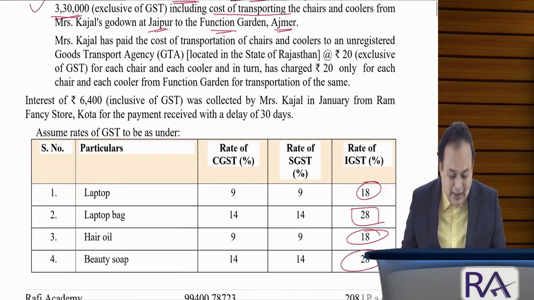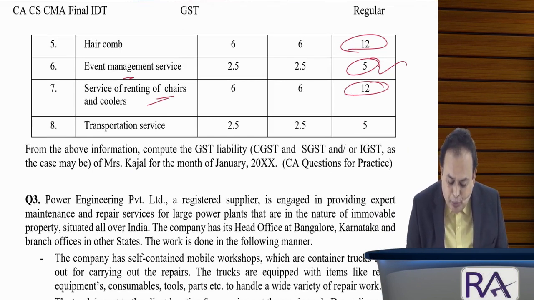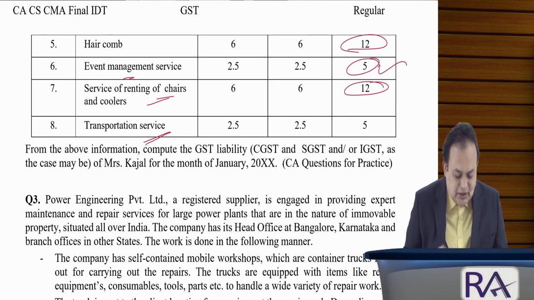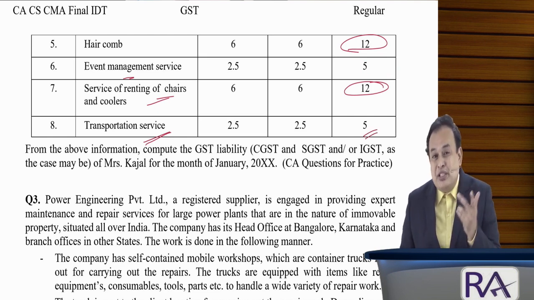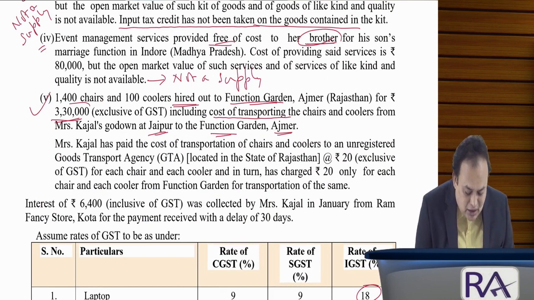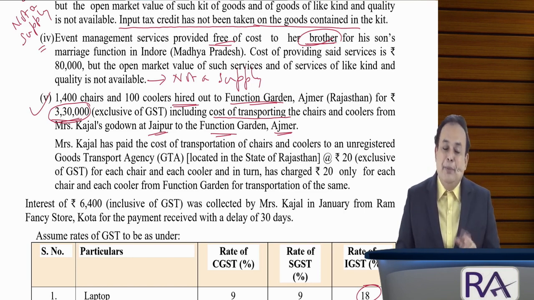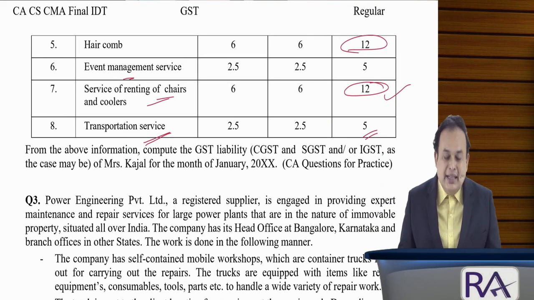So, resulting in what here? Hiring of chairs and coolers, rate of GST 12%. Followed by transportation services, of this transportation nature, is 5%. So, principal supply is hiring out, 12%. The 12% only will apply on the entire supply of 3,30,000, which includes transportation charges also. Only the principal supply rate applies, namely 12% of GST, not the 5%. Got the clarity? Is it clearer? Further.